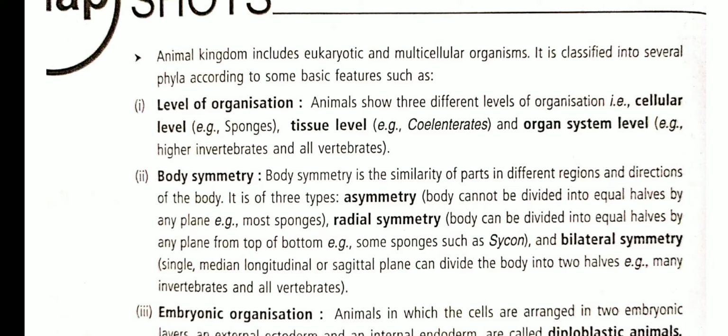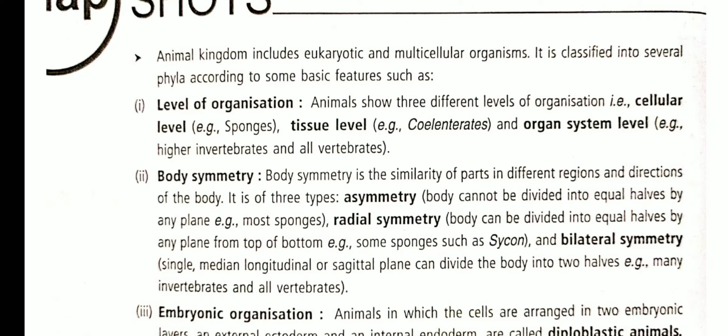The tissue level of organization is found in the coelenterates. And the third level of organization is the organ system level, where the body is differentiated into different organs, and these organs perform different functions for the animal body. This level of organization is found in the higher phyla of invertebrates and vertebrates.